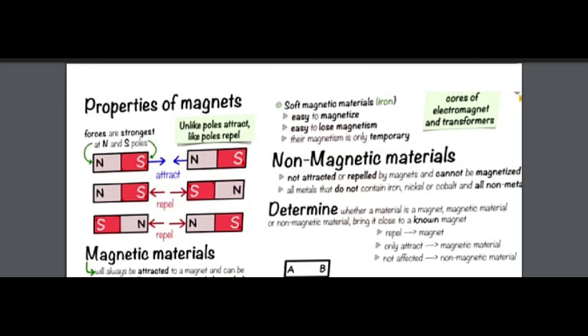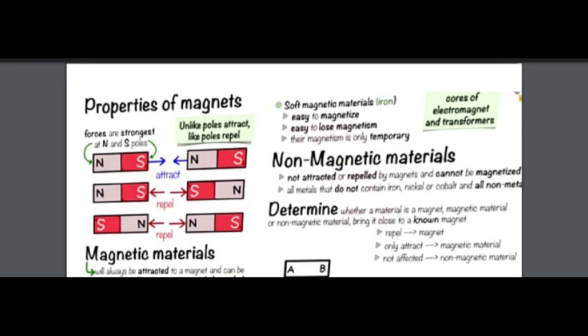Any examples of permanent and temporary magnets? Okay, and we have other magnets also, such as cobalt, neodymium magnets, alnico magnets, ferrite magnets, bonded magnets, and so on.